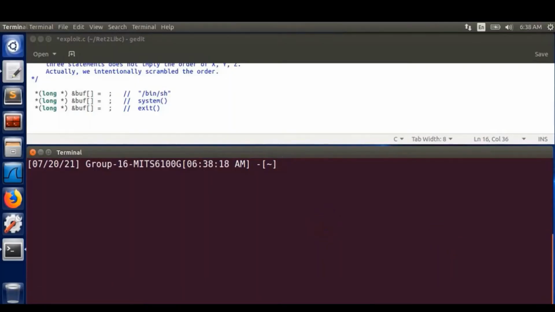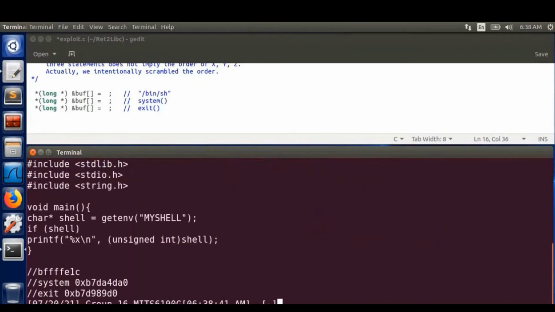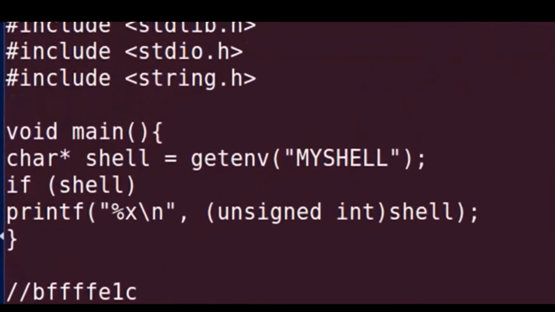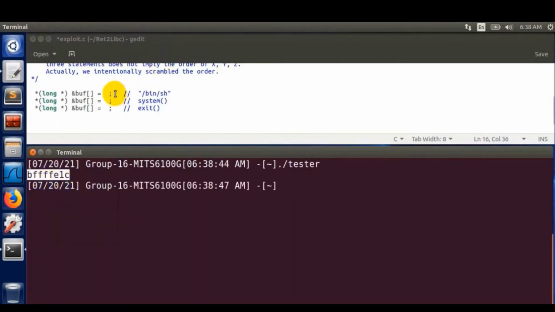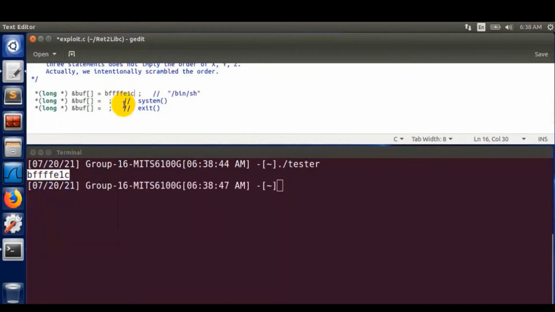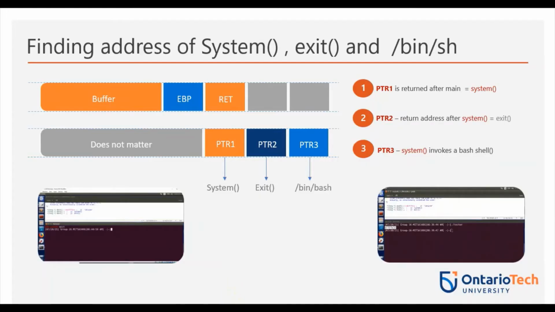Now let's see how we find the address of /bin/sh. To make things simple, we store the string as an environment variable in memory. To view the address of this variable on the stack, we write a small utility that prints the address out. Now, if you execute this program, you get the address. Our job is to place this address in the appropriate location on the stack. Now, we know the address of the shell string /bin/sh.